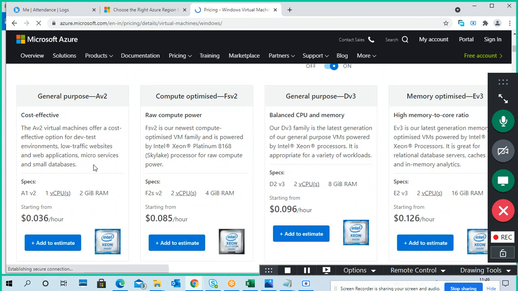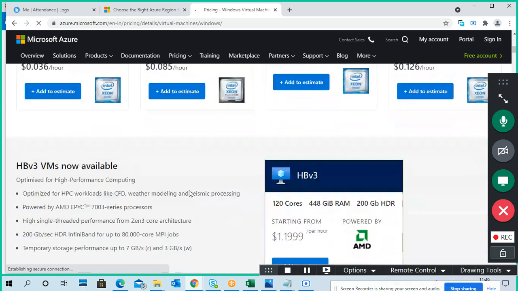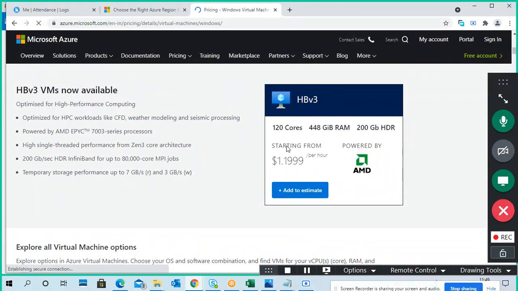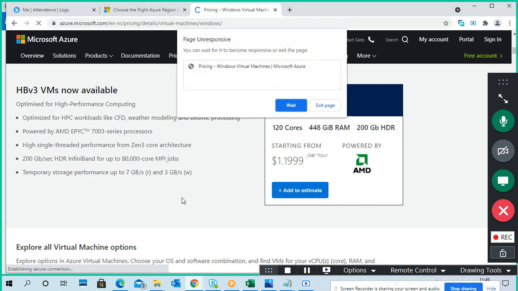Here the cost is shown in dollars. If you want a very big system, a big server, you have to pay like this per hour. So it is a pay as you go type only.